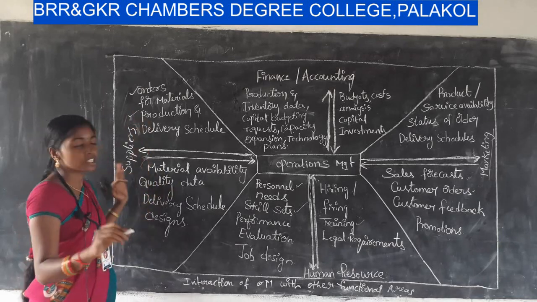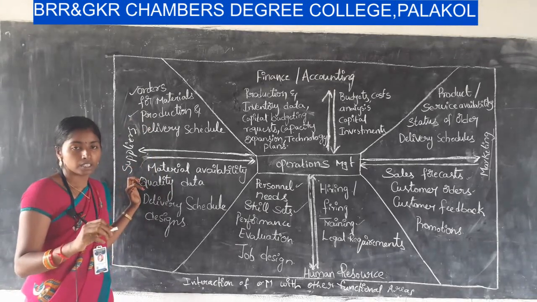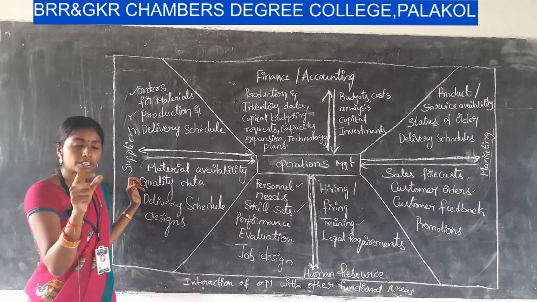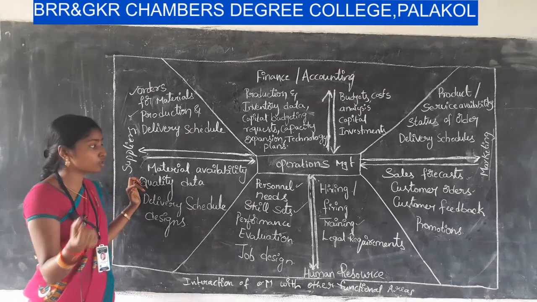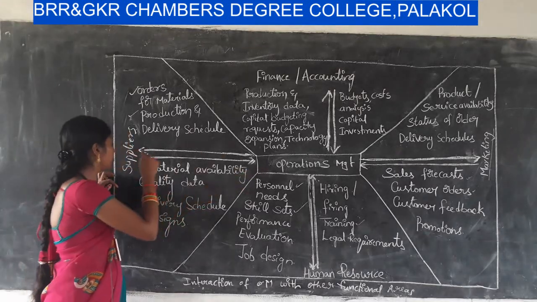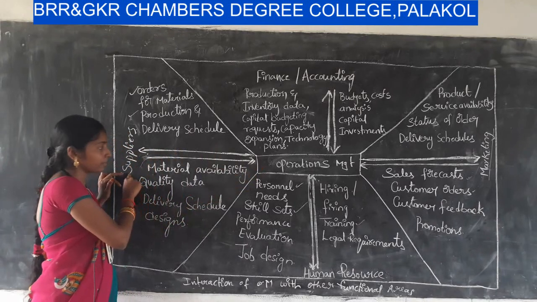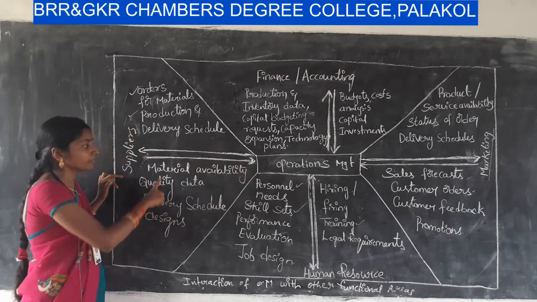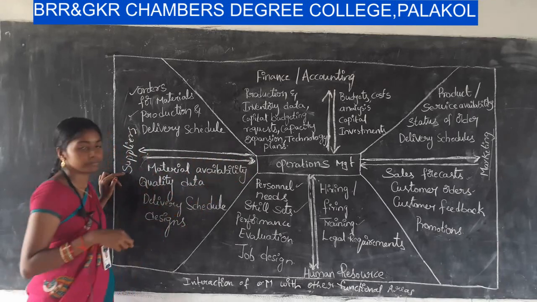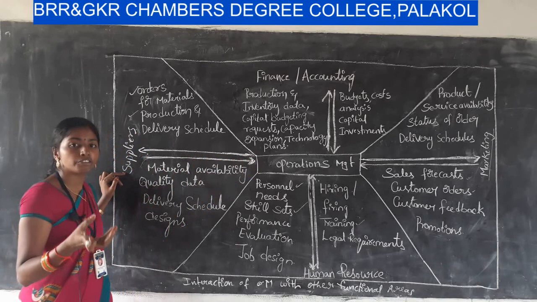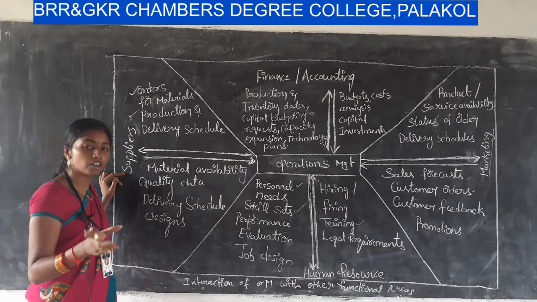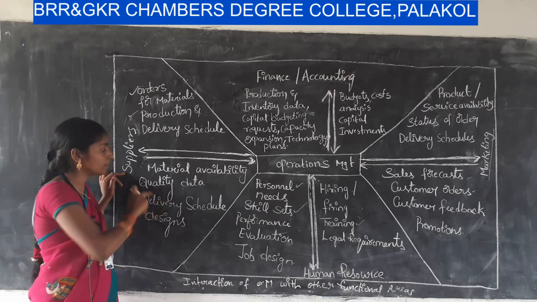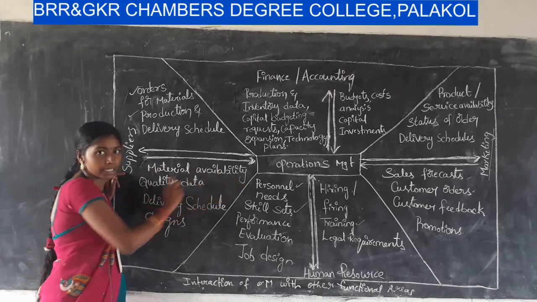Second one, production and delivery schedule. When they are producing the goods, at what time the raw material is to be delivered to the organization is to be sent by the operations management to suppliers. Whereas suppliers give the information regarding material availability. If we place an order for material, whether that material is available or not, and if available, in what quantity, is to be sent by the suppliers to the operations management.